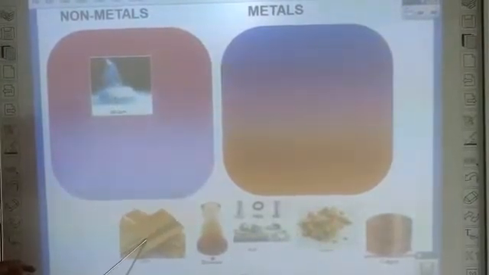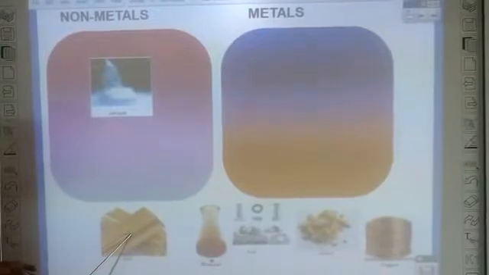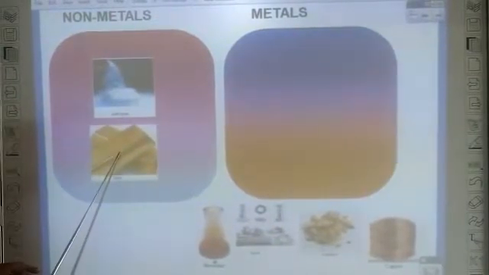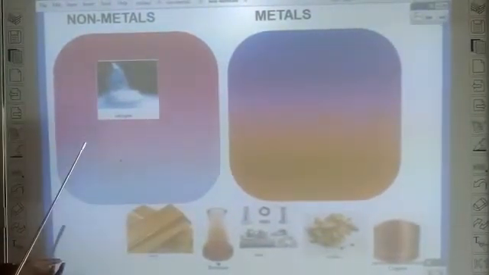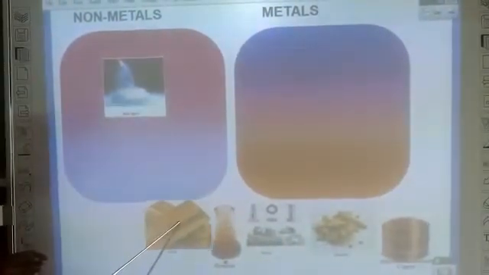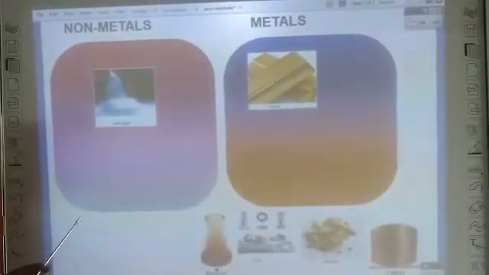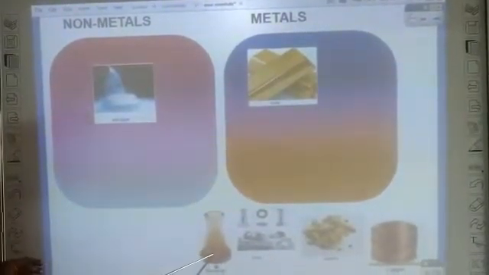Next, I am going to take gold and put it in the non-metal bin. What happened? It will not settle in the non-metal bin because gold is a metal, right children?